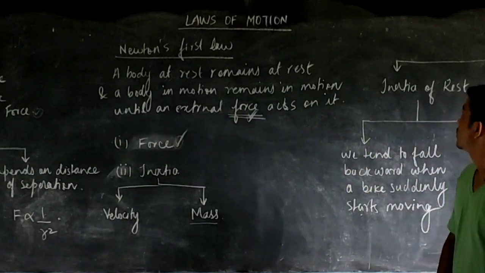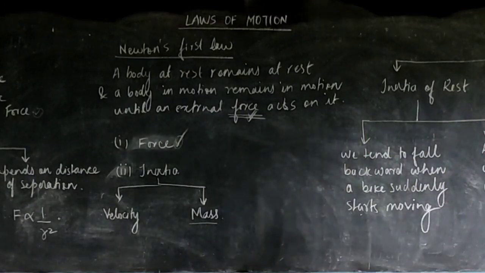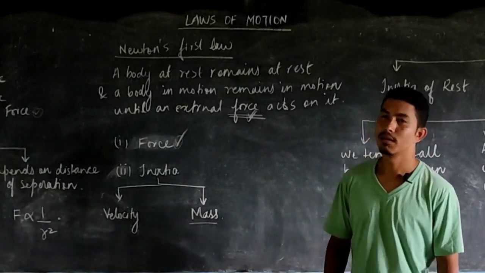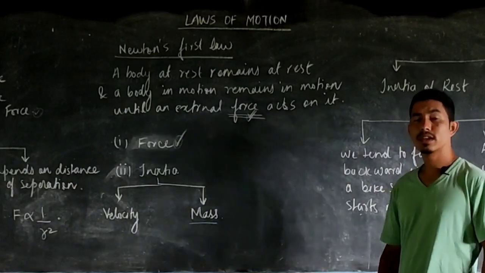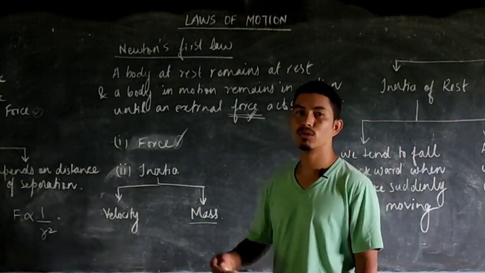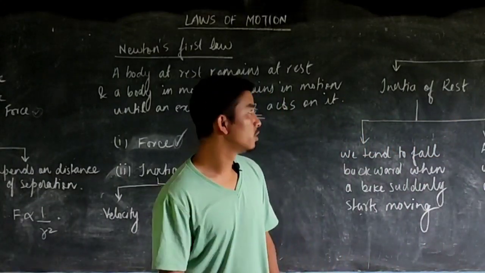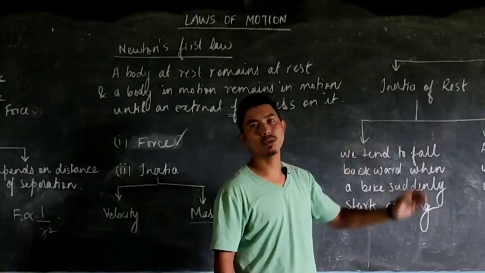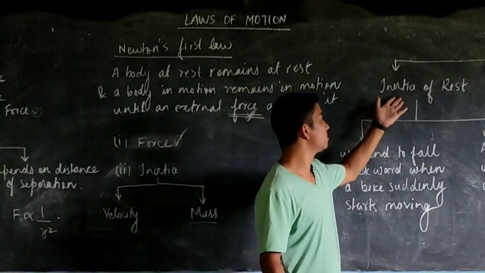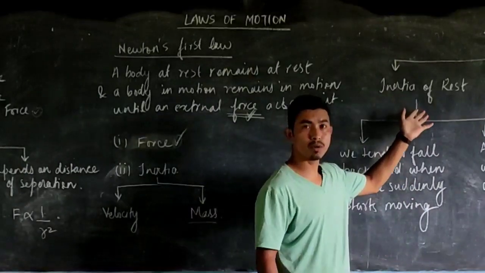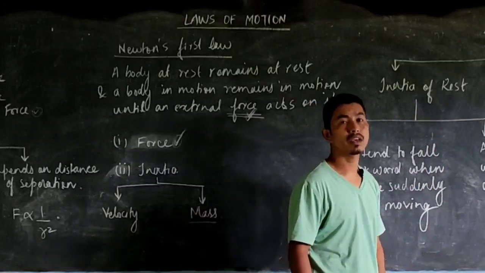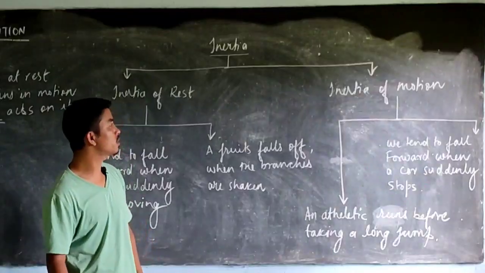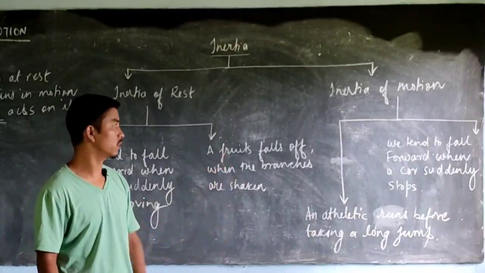So is that clear? Now let us come to the kinds of inertia. Usually there are two types of inertia, because a body at rest remains at rest and a body in motion always wants to remain in motion. Therefore there are two kinds of inertia: the inertia of rest and the inertia of motion. What does the inertia of rest mean? The inertia of rest is the property of a body due to which a body at rest remains at rest. And the inertia of motion is the property of a body due to which a body in motion remains in motion.